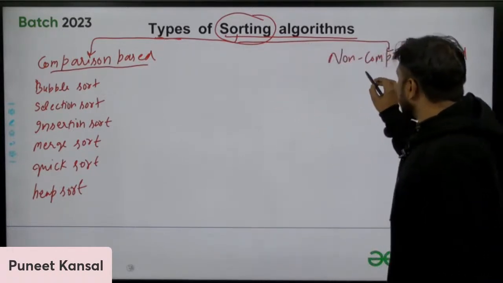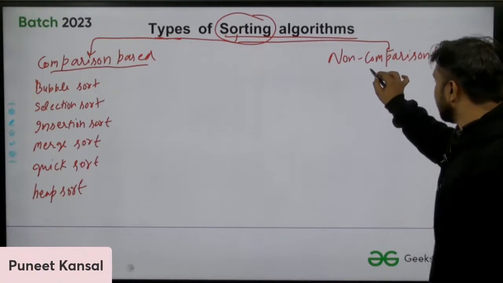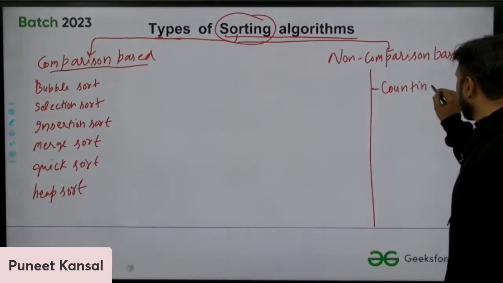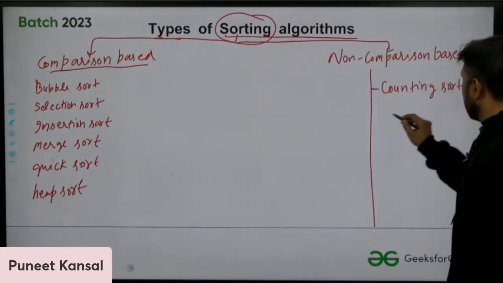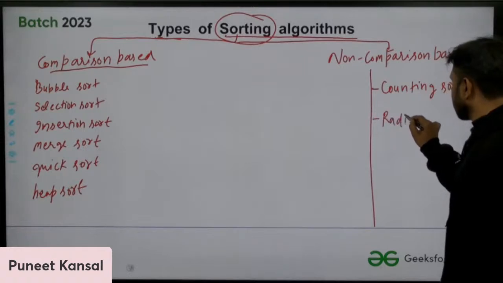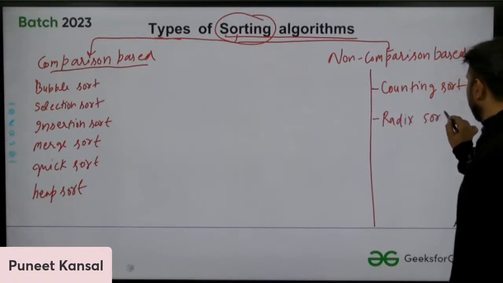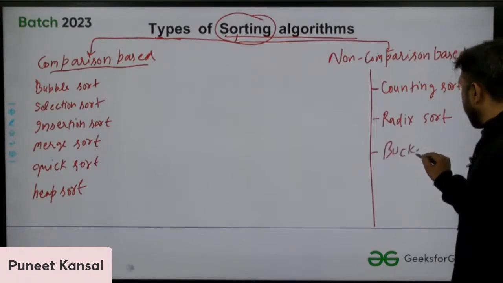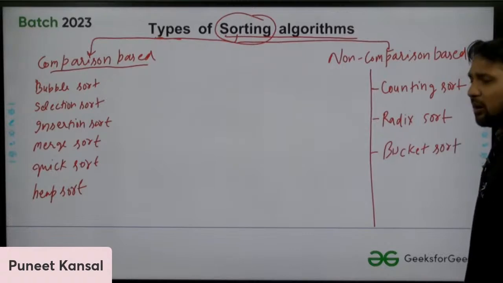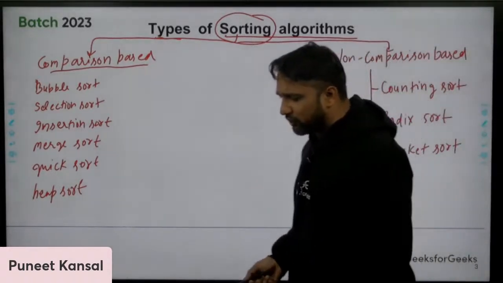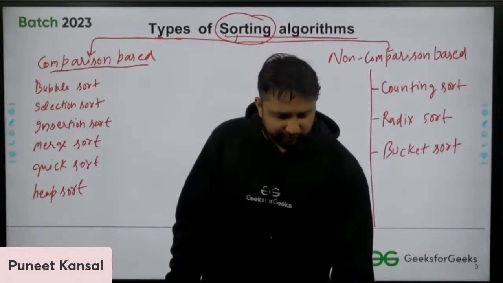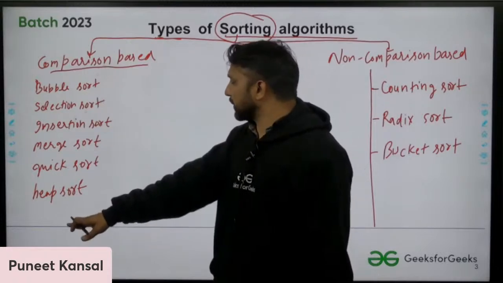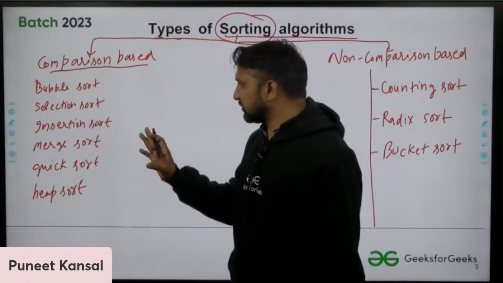And in non-comparison based, there are counting sort, radix sort, and bucket sort. These are non-comparison based sorting algorithms. Here we will not compare the numbers with each other, but still we will be able to find out which number is greater and which is smaller. In comparison based ones, we compare the numbers with each other and then find out.